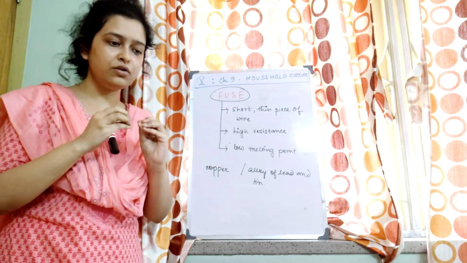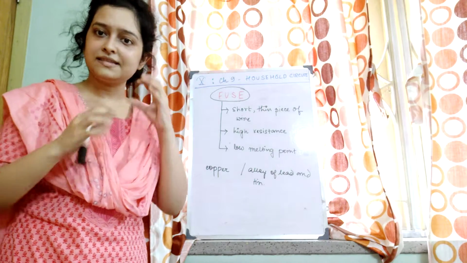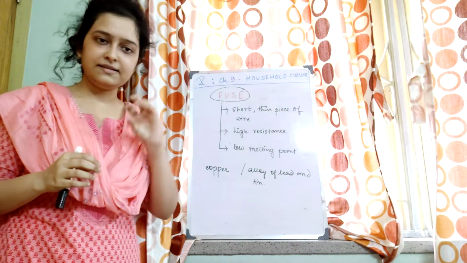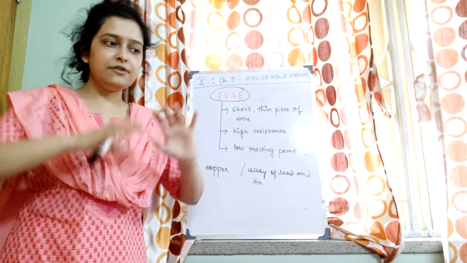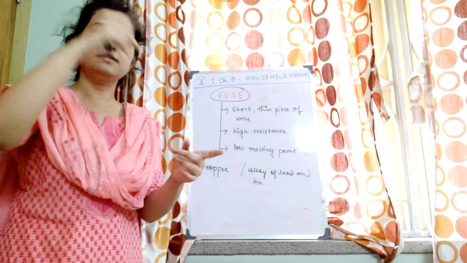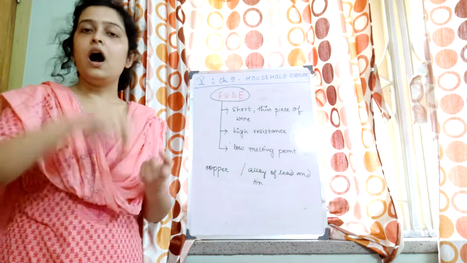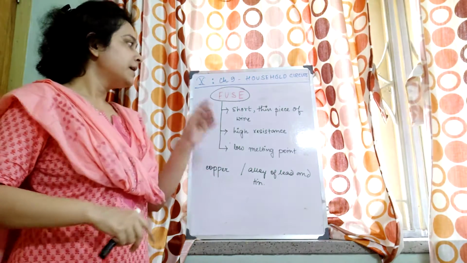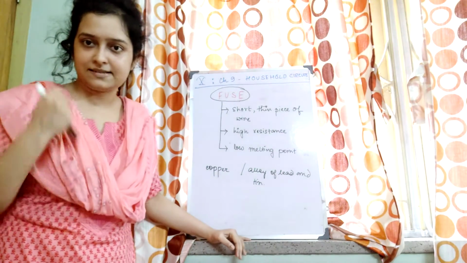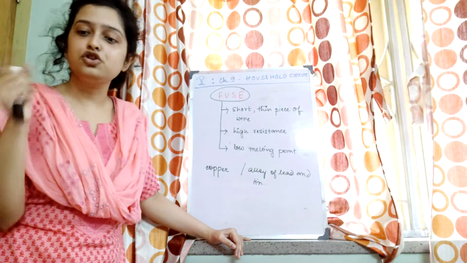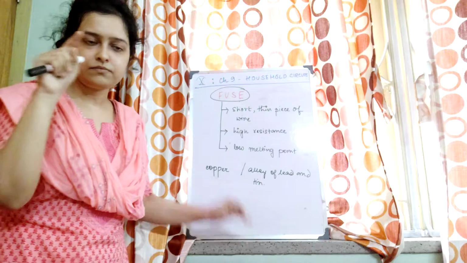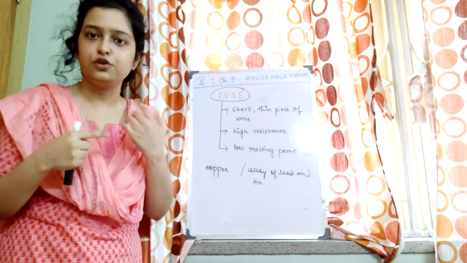If an excess amount of current, more than the safety limit of the appliance, is passing, then we need something which will stop the flow. How will it stop the flow? The fuse melts. The fuse melts. I'll just show the working from the book, then it will be easier for you to follow.